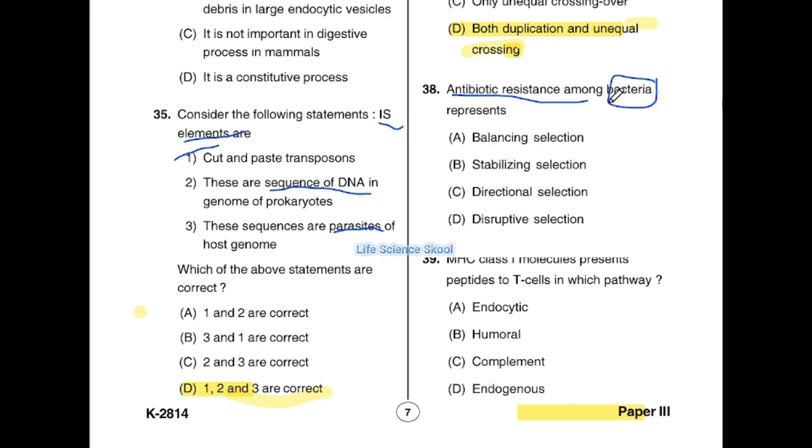As a result, the chances of surviving and dividing to create offspring over many generations increase, and antibiotic resistant mutations will become more frequent. This is a directional selection. Because antibiotic resistant mutations become more frequent, we can say this actually represents a directional selection. So option C is the correct answer.